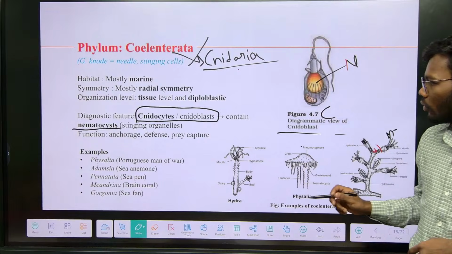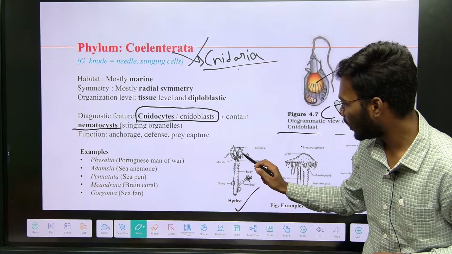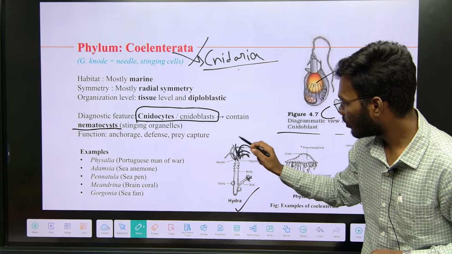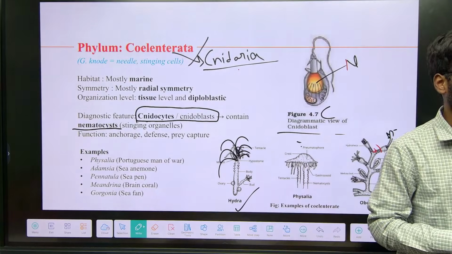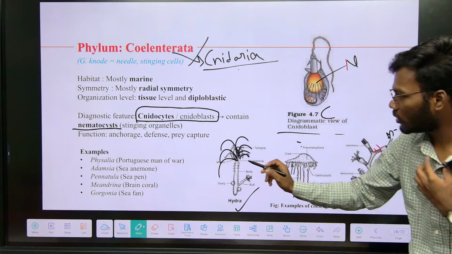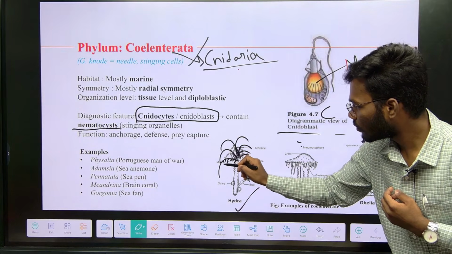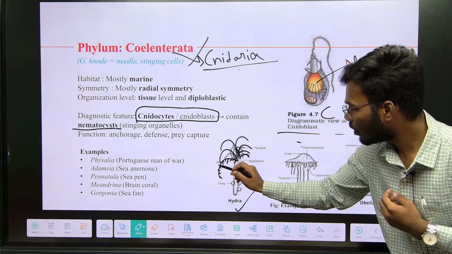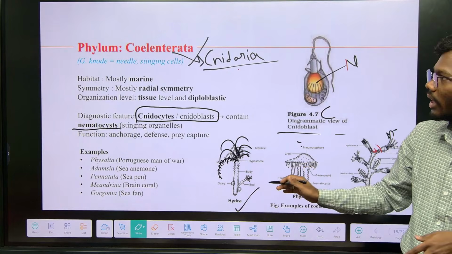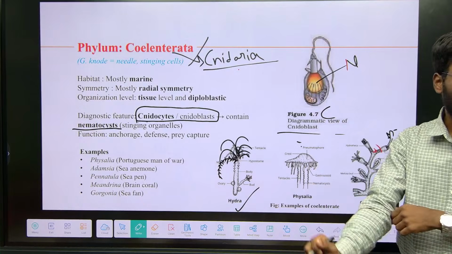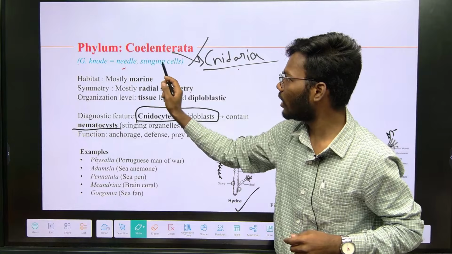Understand? For example, this is Hydra, an example of Coelenterata. There are so many tentacles, right? On these tentacles, the cnidocytes are present. They look like needle-like cells, so these are called needle stinging cells.